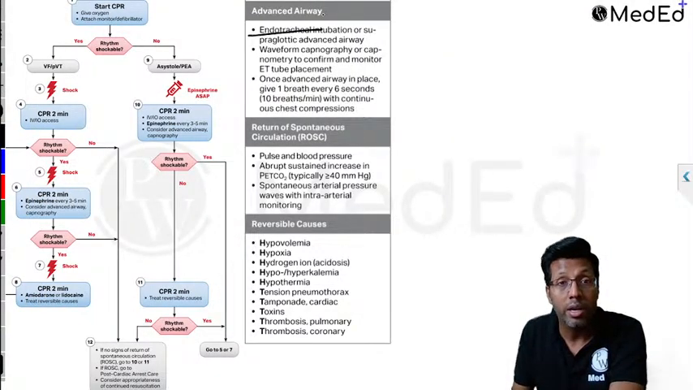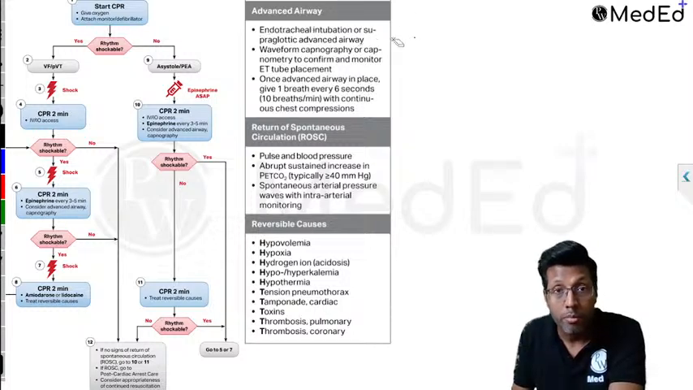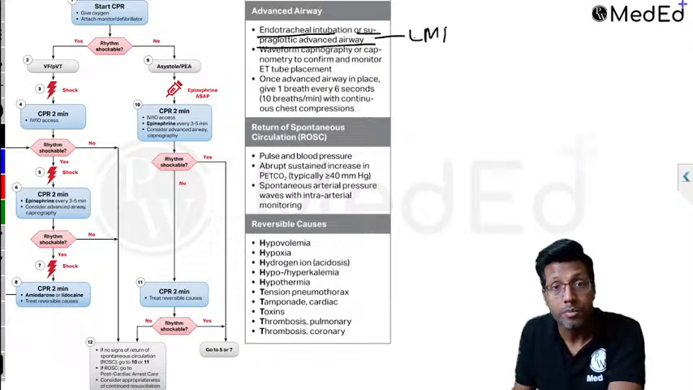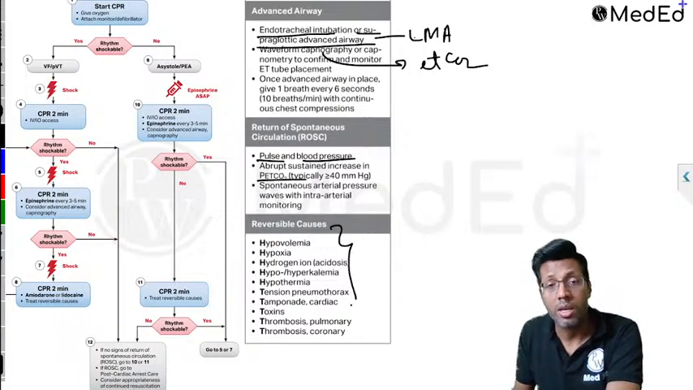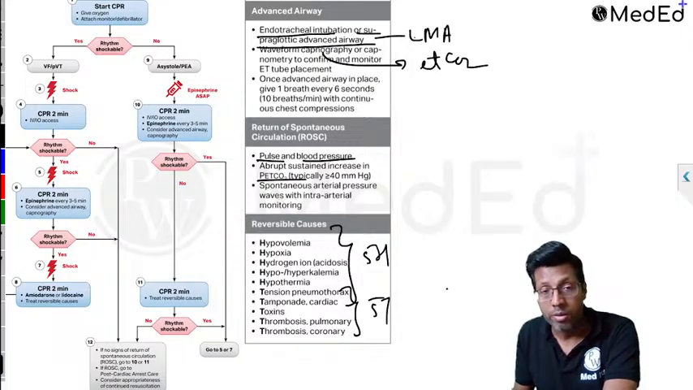You can use an endotracheal tube or laryngeal mask airway. You can use capnography to confirm, correct? You are monitoring the patient. So endotracheal tube is there, supraglottic airway device or LMA is there. You have capnography by which you can confirm that your endotracheal tube has gone in correctly. You can monitor by pulse, BP, ETCO2, all that. In between, you can keep on thinking about the 5H and 5T. What must have happened to the patient? This is how you manage the CPR case.